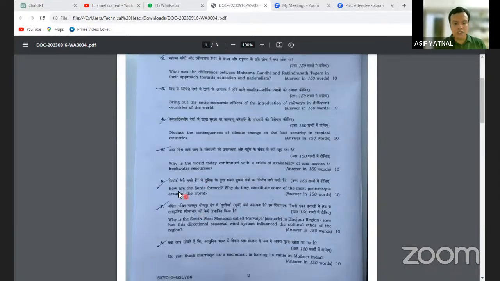Next, how are fjords formed? This is actually a fjord. Fjords are geographical formations.